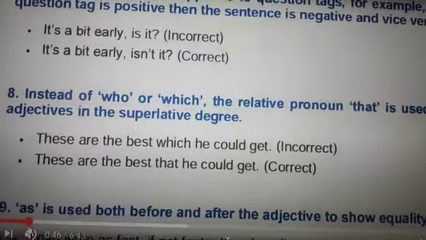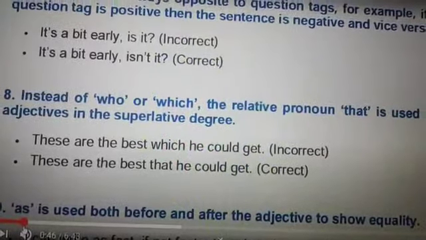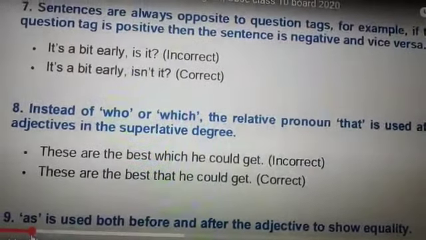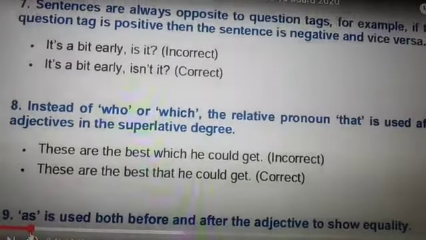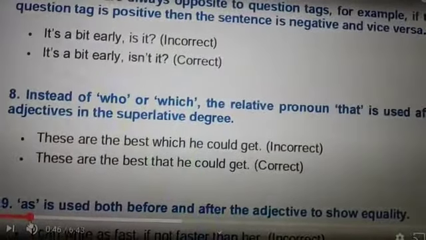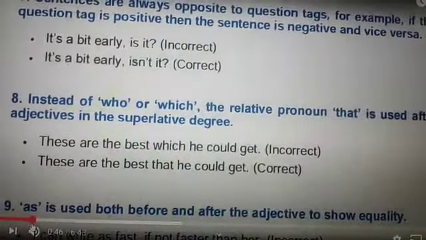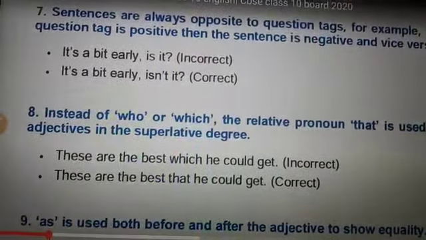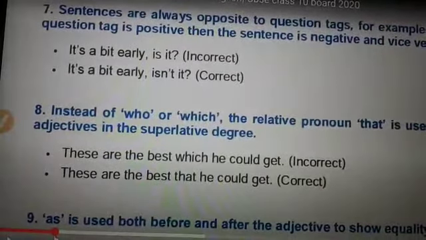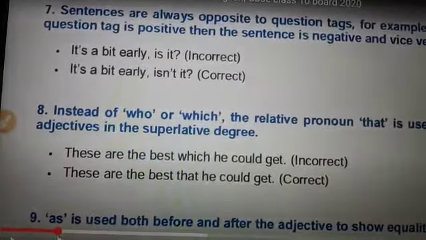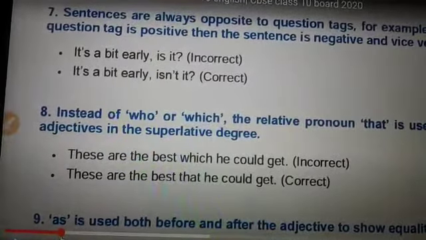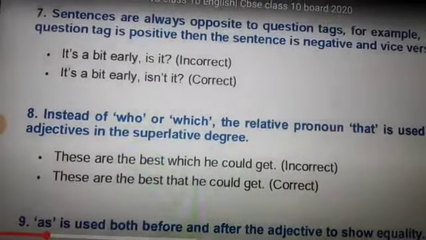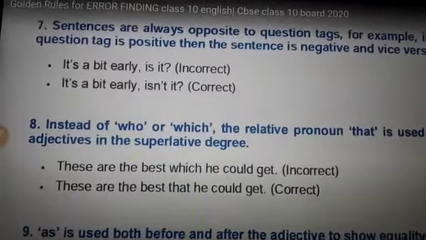Now let's take the next rule. Instead of "who" or "which," the relative pronoun "that" is used after adjectives in the superlative degree. I repeat, instead of "who" or "which," the relative pronoun "that" is used after adjectives in the superlative degree. Let's have a look at the example. "These are the best which he could get" is incorrect. And the correct one would be "These are the best that he could get."